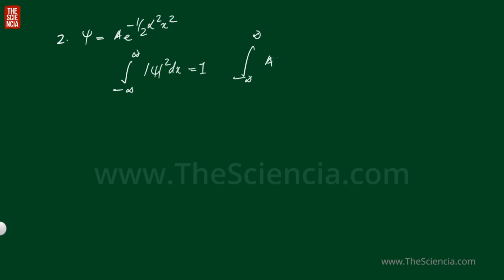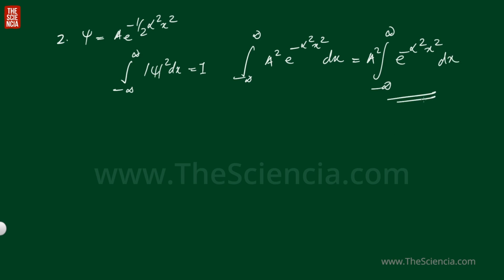So what we get is A square e raised to minus alpha square x square dx, that is A square into the integral from minus infinity to infinity of e raised to minus alpha square x square dx. Now see, we can use the formula.